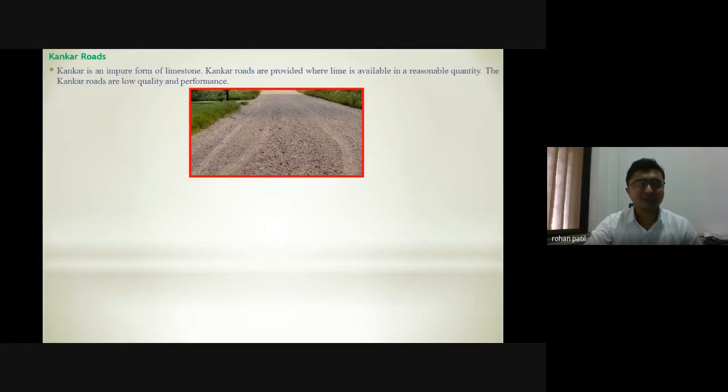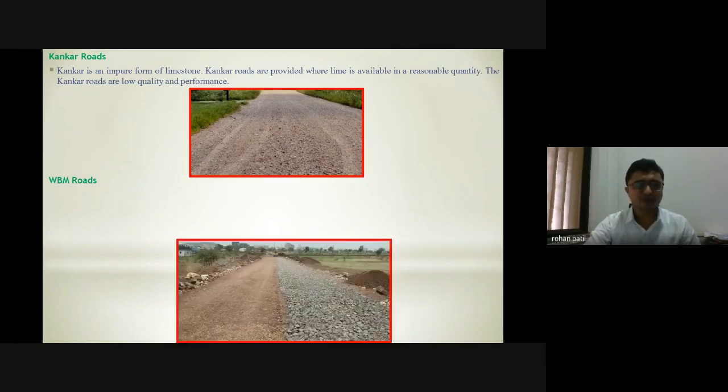Again, we have kankar roads. Kankar is an impure form of limestone. Kankar roads are provided where lime is available in reasonable quantity. Kankar roads are of low quality and performance. What road material we have totally depends on the surrounding conditions or topography. Whenever we go to different regions, we find different rocks that are used in road construction. Whenever limestone is in abundance in a particular area, we go for kankar roads.